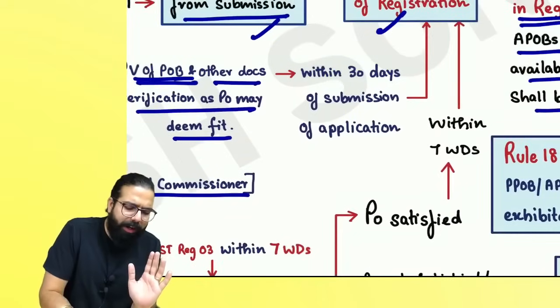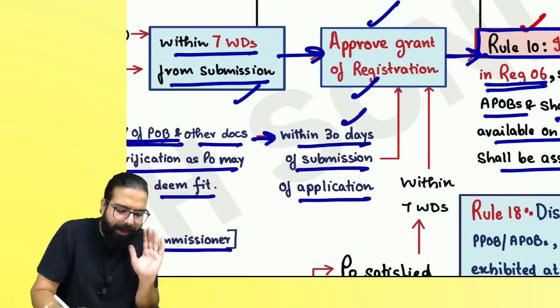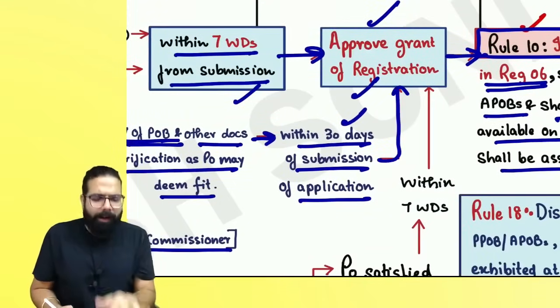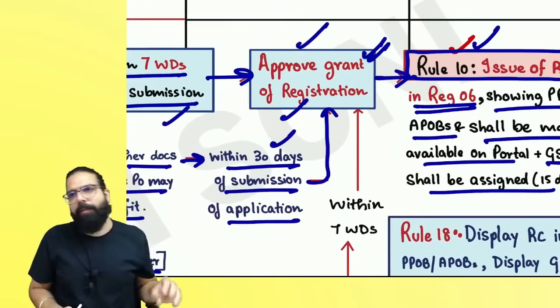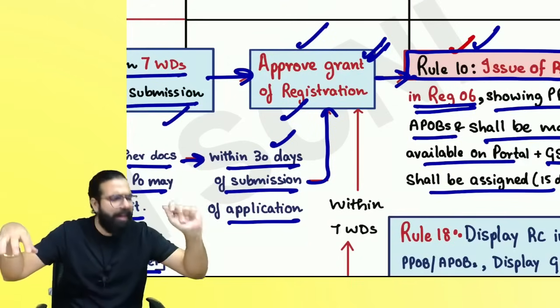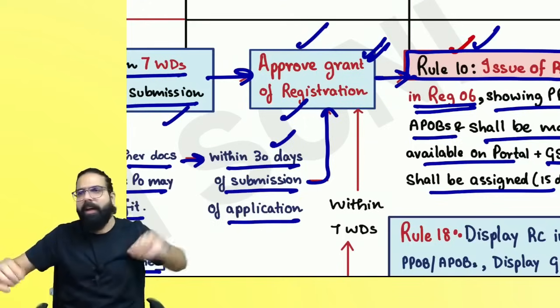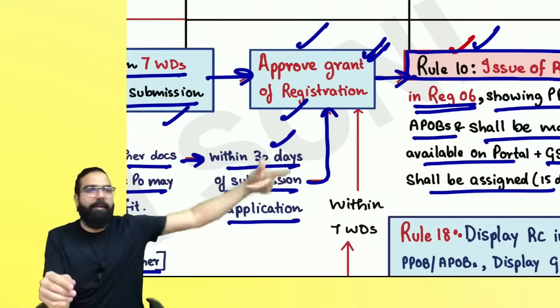Sir, once they have done this, within 30 days of the submission of the application, your application will be processed, approval of registration will be done and the registration certificate will be issued. Are we all clear till here, everyone? Tell me one thing, everyone. Application is in order, Aadhaar authentication not required: 7 working days. Application is in order, Aadhaar authentication required, done also: no problem at all, 7 working days.